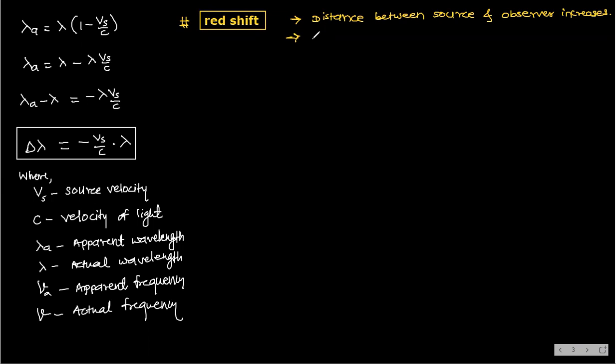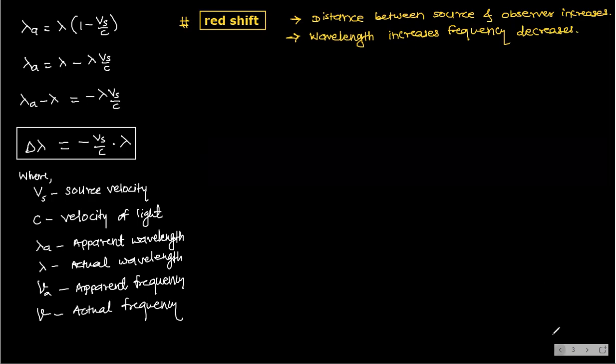As distance increases, wavelength increases. Wavelength increases, frequency decreases. Reverse of this is blue shift.